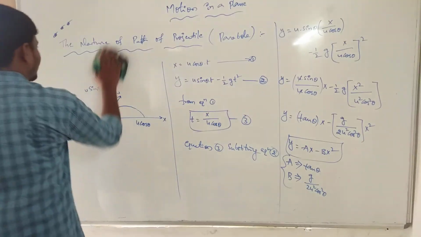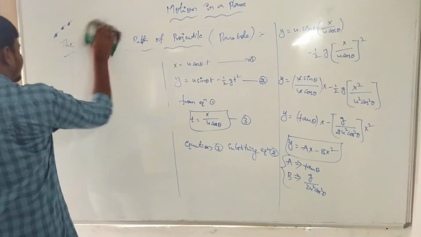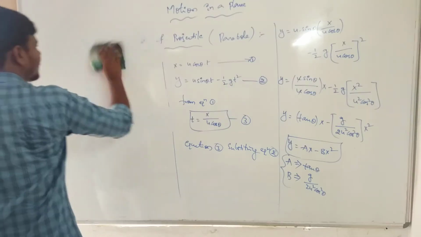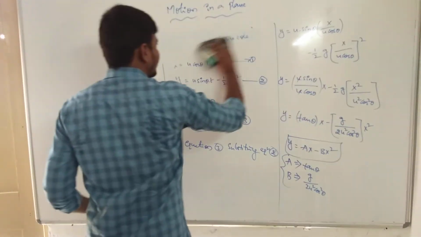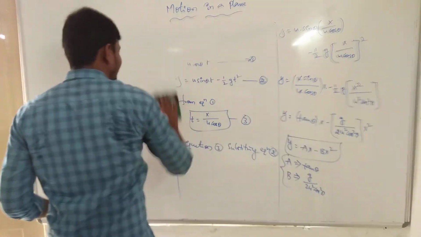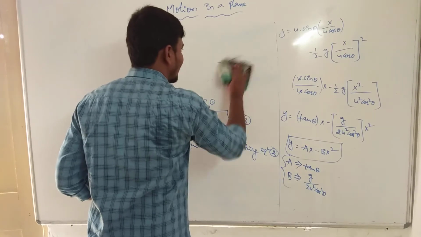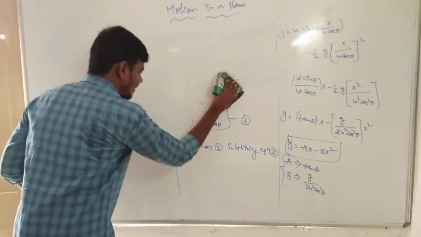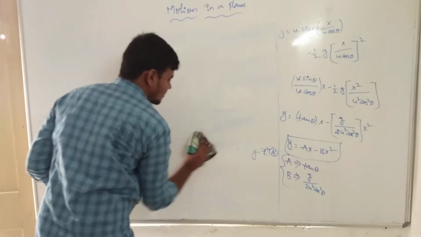Now next one, time of maximum height. What is the time of maximum height? Now height means, what is the fundamental word of height? The displacement in the vertical direction is known as the height. Clearly, this fundamental phenomenon is known as height of the function.